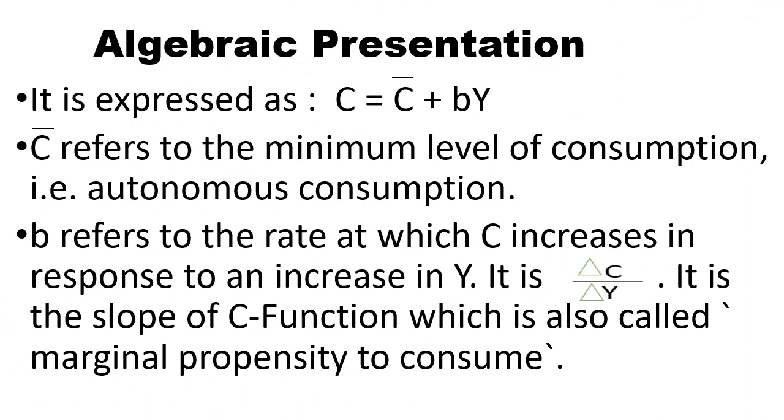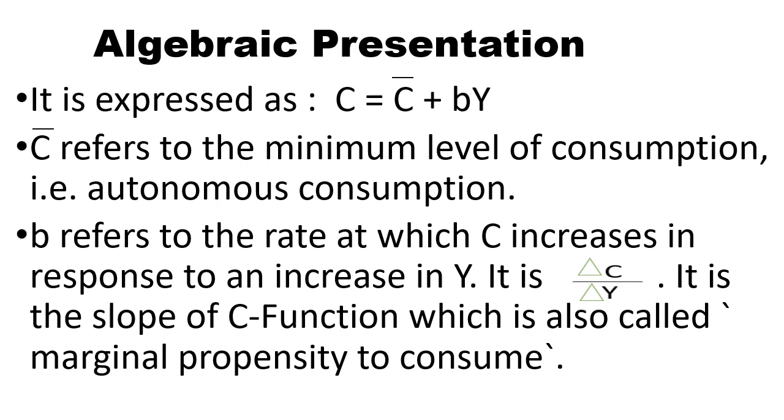Now we shall study the algebraic presentation of the consumption function. It is denoted by C = C bar + bY, where C bar is autonomous consumption, b is MPC, the marginal propensity to consume or the slope of the C line, and Y is income. C bar refers to the minimum level of consumption, that is autonomous consumption, consumption at zero level of income.